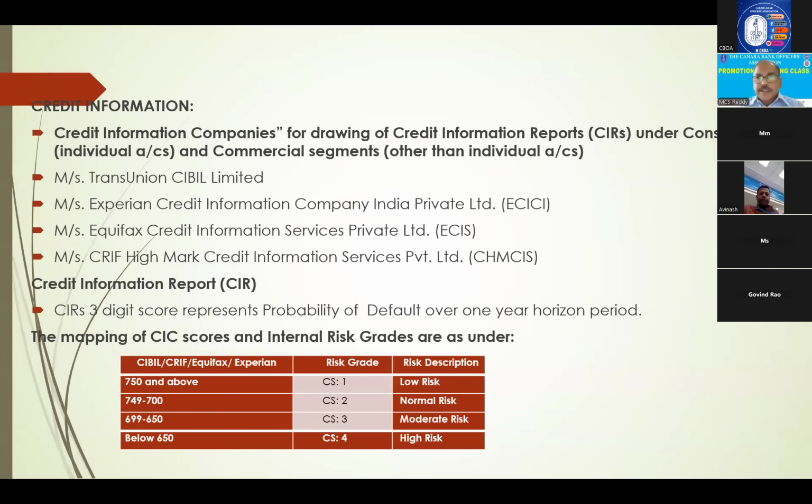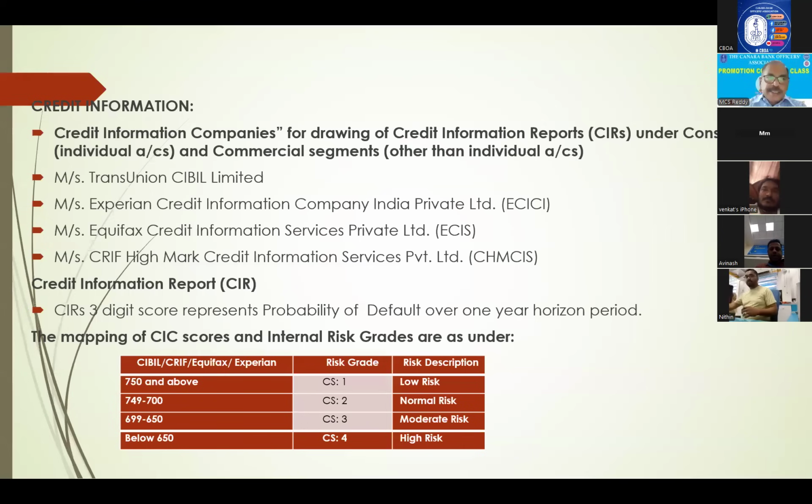Then we are going for credit information. Credit information companies are there for drawing credit information reports, that is CIRs, under individual accounts as well as commercial accounts other than individual. What are all the credit information companies? TransUnion, Experian, Equifax, CRIF, etc. How many credit information reports you have to take is prescribed here.